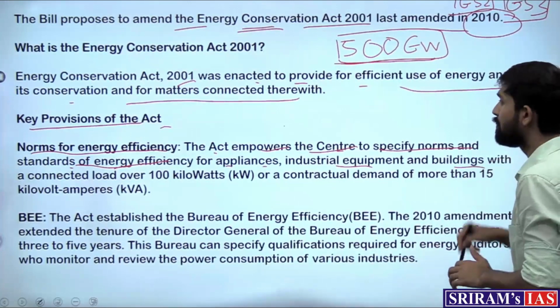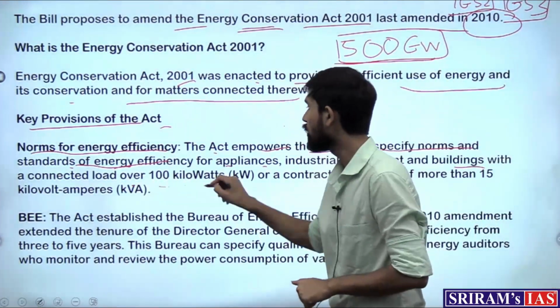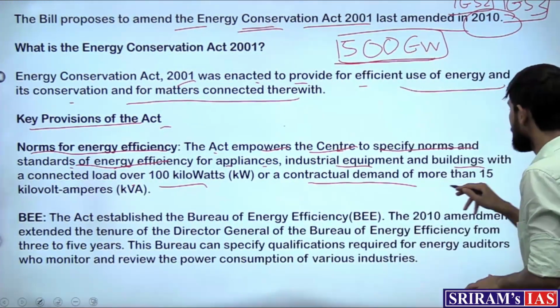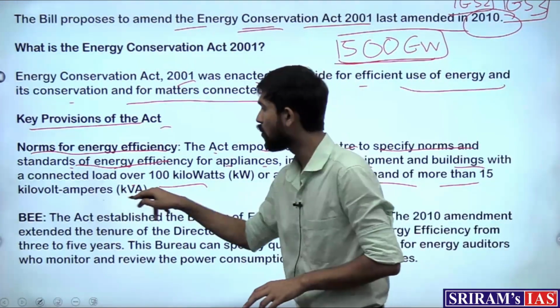Industrial equipment and buildings with a connected load over 100 kilowatts or a contractual demand of more than 15 kilovolt amperes.